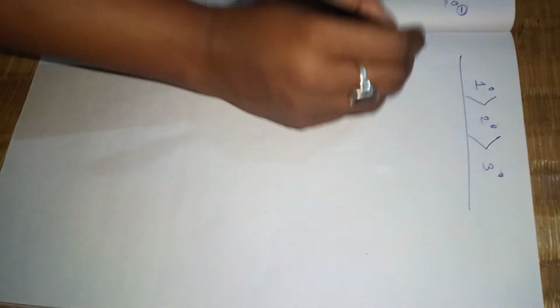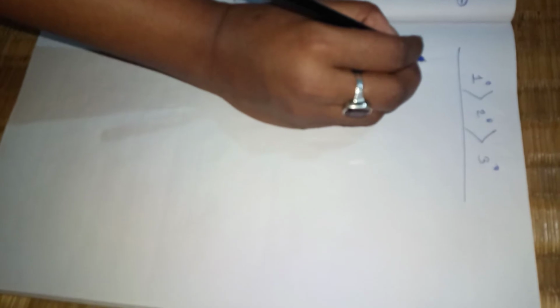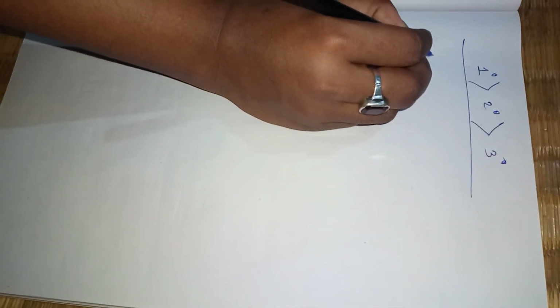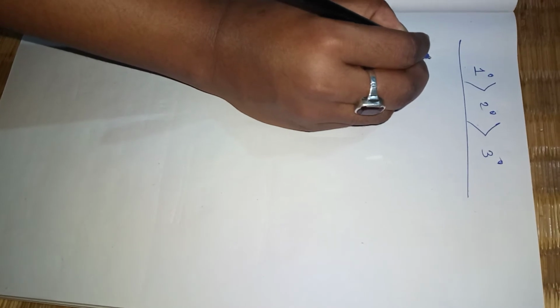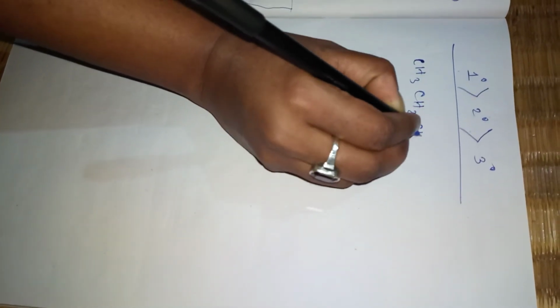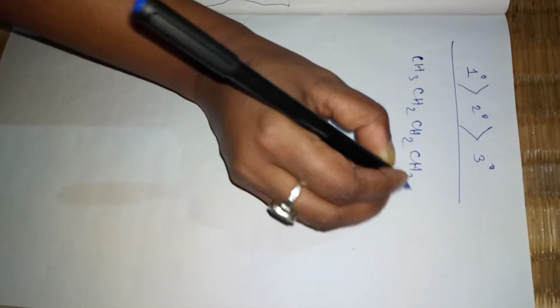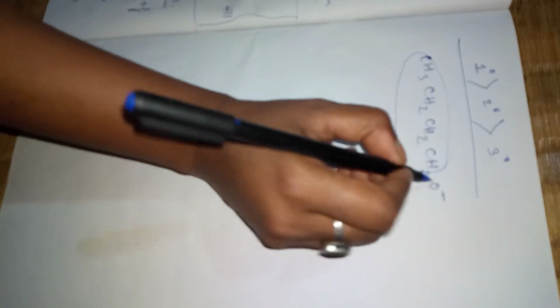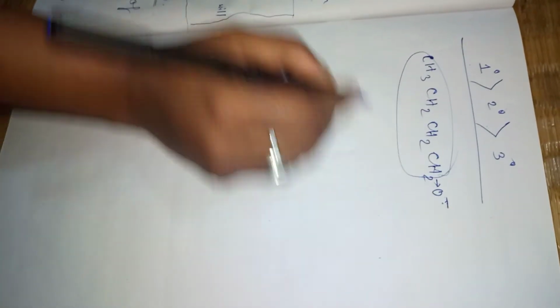Why? Because see the alkoxide ion. The butanol I have written, what is the conjugate base of butanol? CH3 CH2 CH2 CH2O minus, isn't it? Here only this one alkyl group is giving the plus I effect to this oxygen.